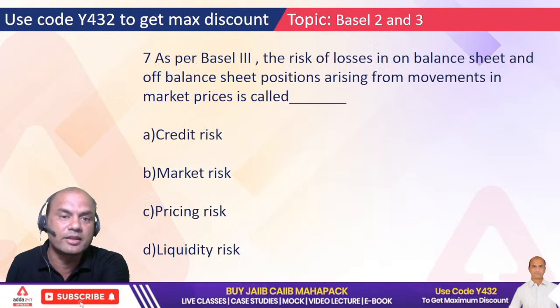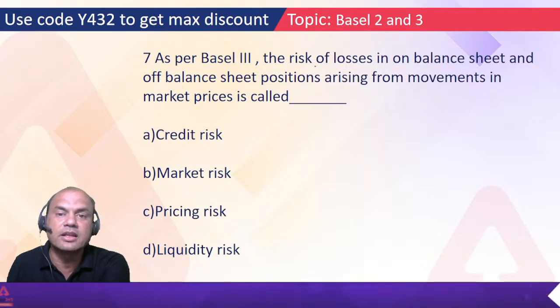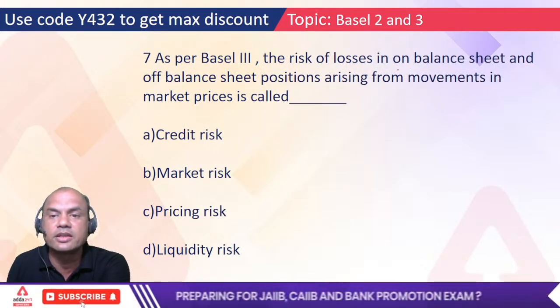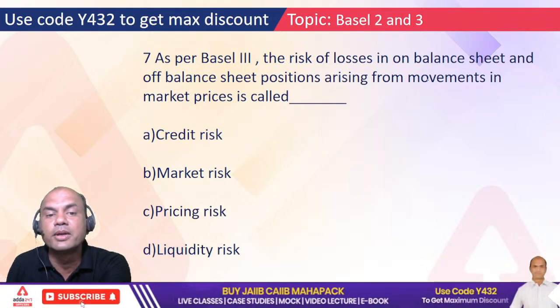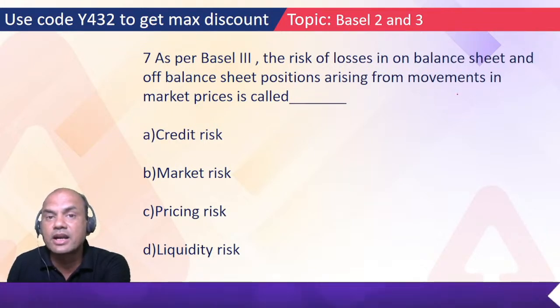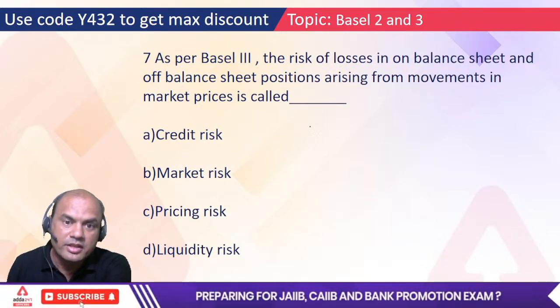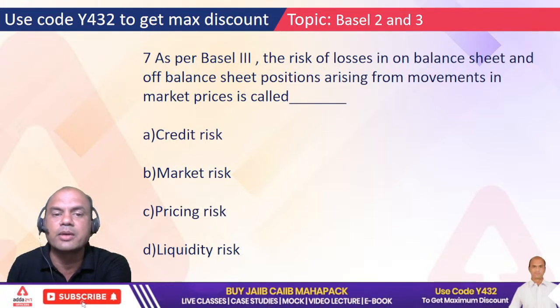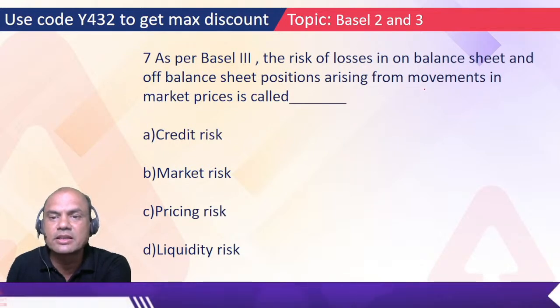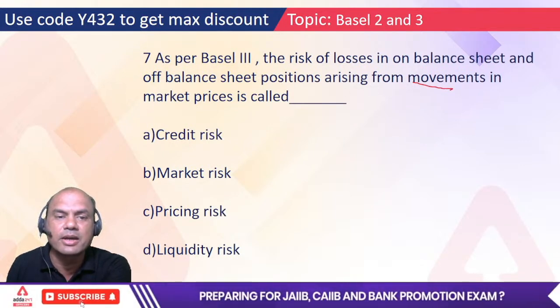Next, last one. As per Basel III, the risk of loss in the on balance sheet and off balance sheet positions arising from the movements in the market prices is called. There are three types of risk: credit, market, and ops. It's not given over here. Market prices means movements in the markets.